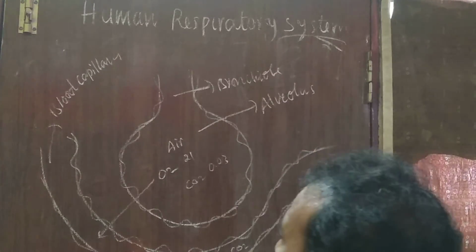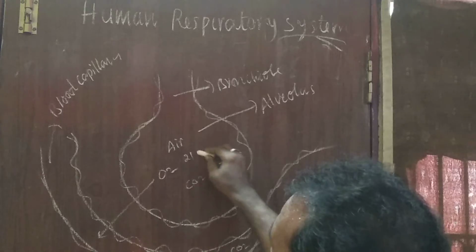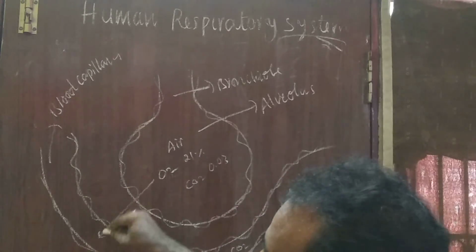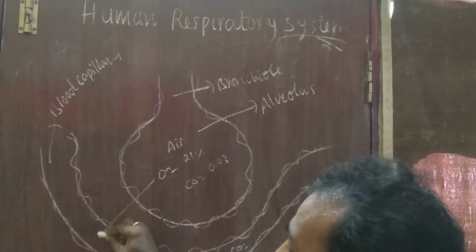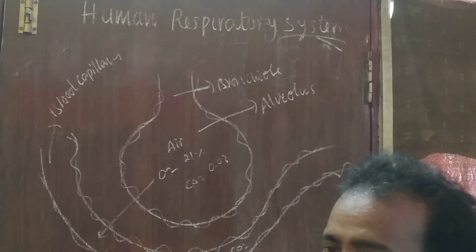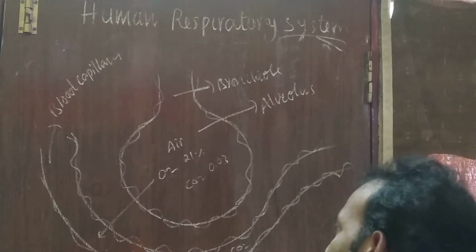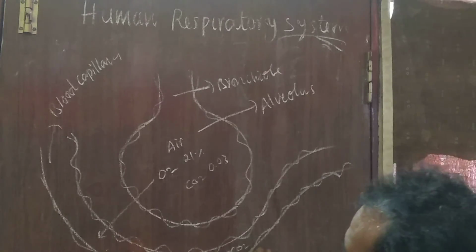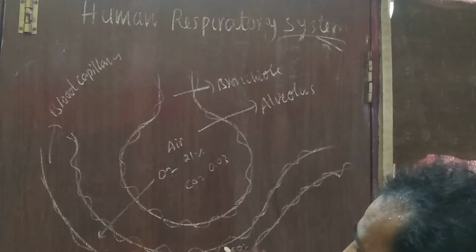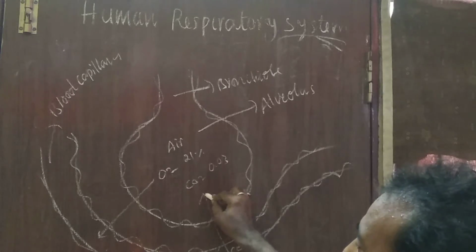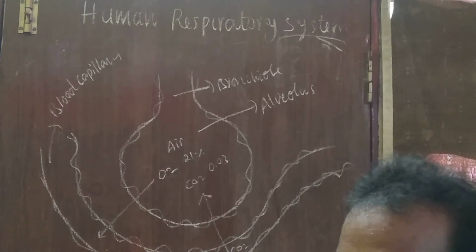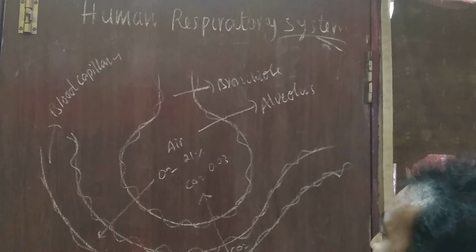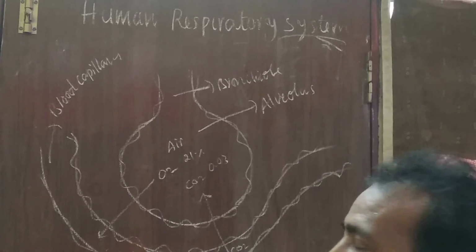That's why oxygen diffuses from higher concentration to lower concentration, from the alveolus to the blood capillary. At the same time, the carbon dioxide present in the blood of the blood capillaries diffuses into the alveolus. In this way, gas exchange takes place in the human being.